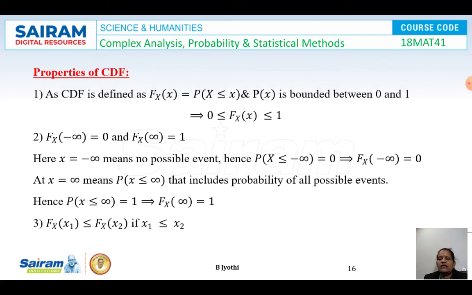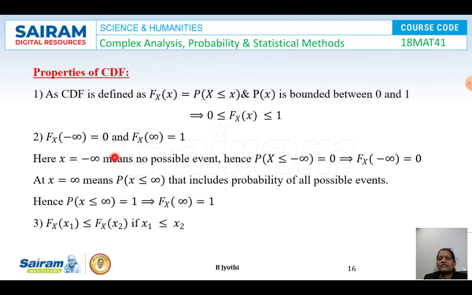Next, let us look into the properties of the cumulative distribution function. What does the first property say? As the CDF is defined as F_X of x, which is equal to P of X less than or equal to x, and P is bounded between 0 and 1, this implies 0 is less than or equal to F_X of x, which is less than or equal to 1. This is the first property which we need to remember.